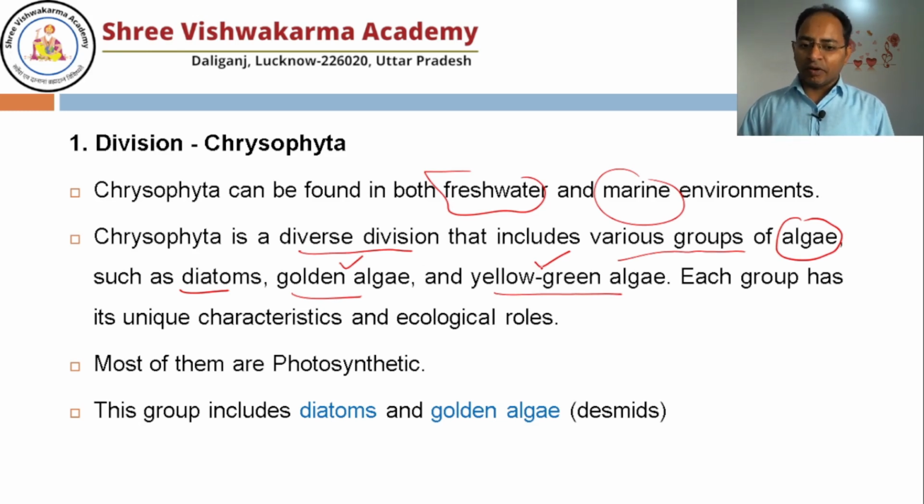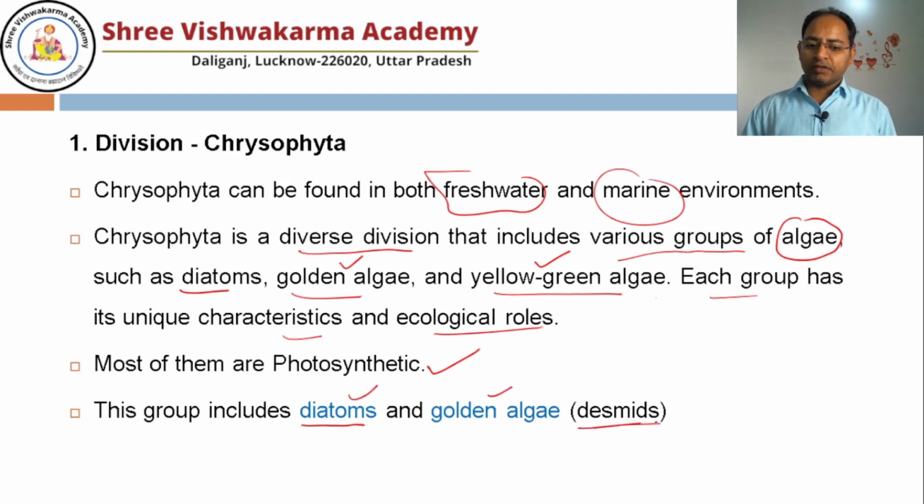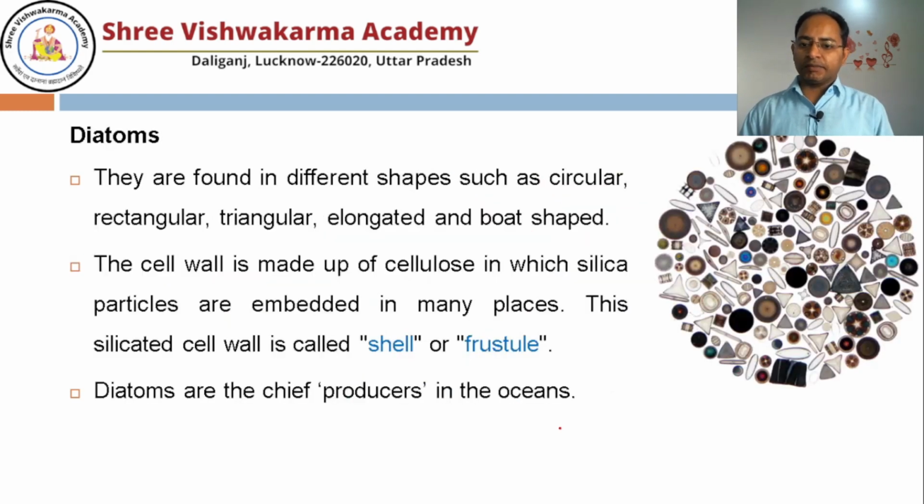The golden algae, the yellow green algae and the blue green algae, which I discussed in the cyanobacteria, are not algae actually. So each group has its own characteristics and ecological role to play, and most of them are photosynthetic in nature. We have to study 2 groups under the Chrysophyta in detail: the diatoms and golden algae, that is known as desmid. So let's understand what diatoms are. Here you can find different shapes, like some are circular, some are boat shape, some are triangular, right? These are the different shapes of the diatoms. Different diatoms have different shapes.